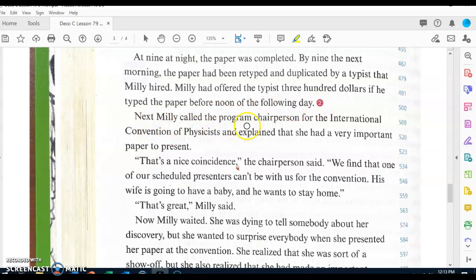Next, Millie called the program chairperson for the International Convention of Physicists and explained that she had a very important paper to present. "That's a nice coincidence," the chairperson said. "We find out one of our scheduled presenters can't be with us for the convention. His wife is going to have a baby and he wants to stay home." "That's great," Millie said.